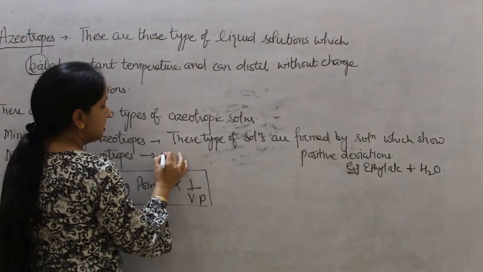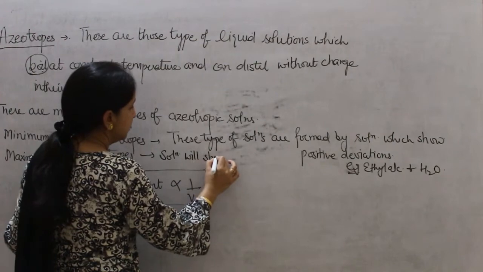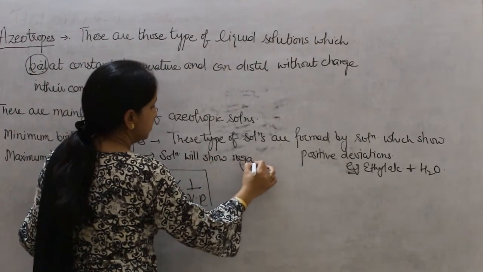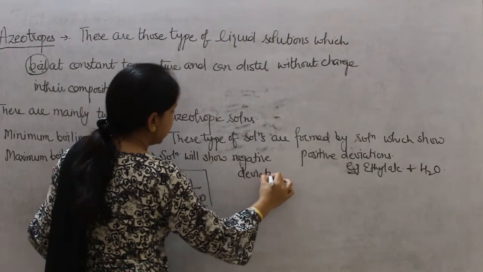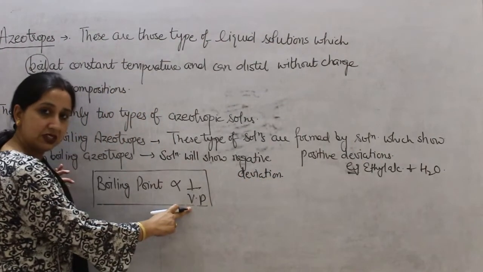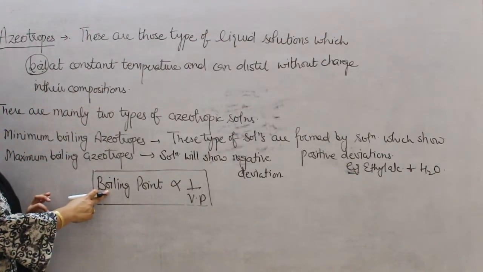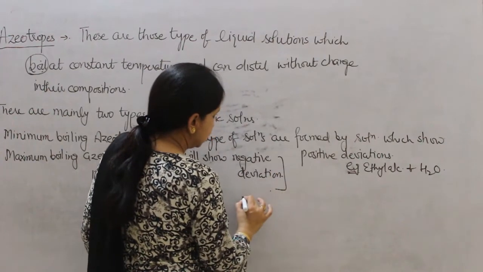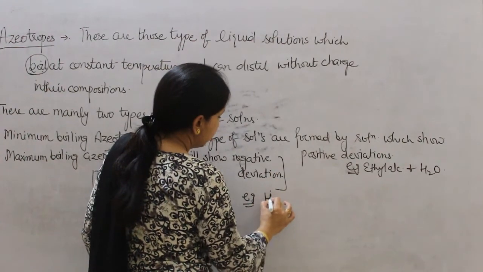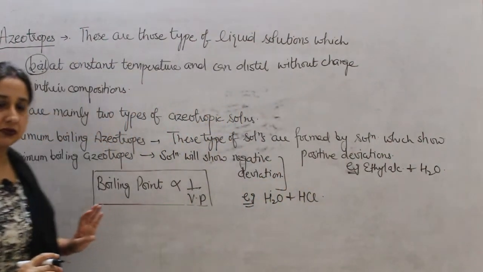And similarly, maximum boiling azeotropes. In this case, the solution will show negative deviation, because if there is negative deviation then the vapor pressure will be less, and if the vapor pressure is less then the boiling point will be more. So in this case we can take the example of water and HCl.